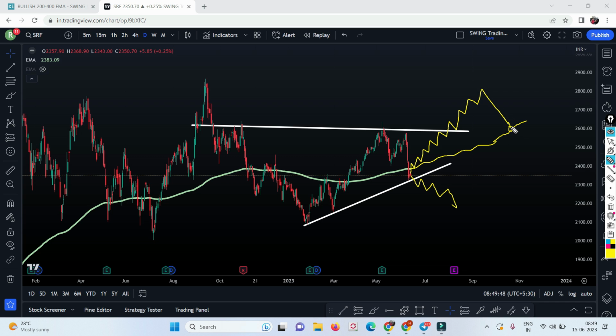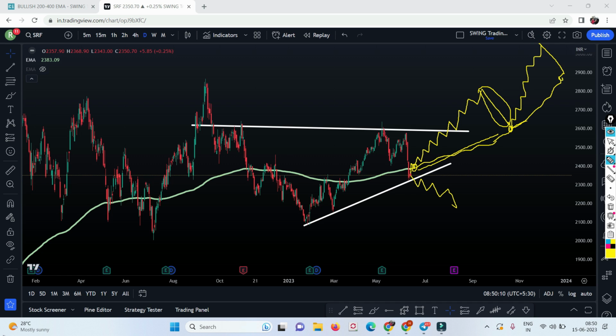So when it's touching the 200 moving average, guys, if you took the stock here, technically the stock is going up, right? Though this is just the correction part, guys, this is just the correction part. Now again it might make a bigger upside move. Again it will make higher highs, and then this 200 moving average will also go up, and then again it might touch. So this is the cycle it follows.